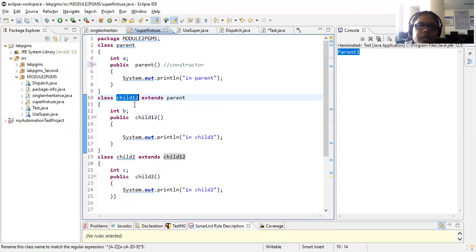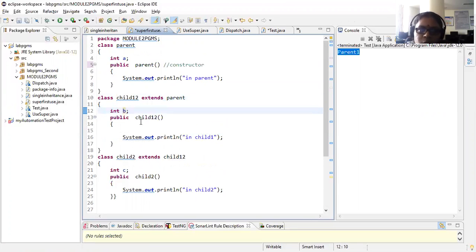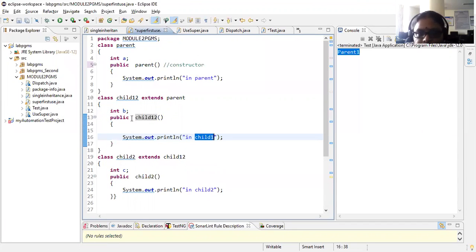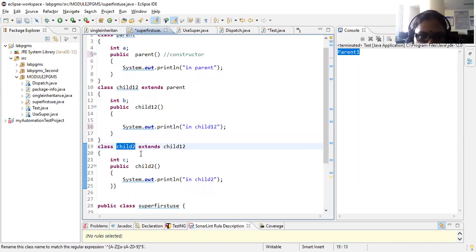Now, what is happening in your child12? You are having one instance variable called B. And again, what is this? This is the constructor of the child class, child12. What are you printing? I am printing "in child12". Now, I'm having one more class called child2, which is extending child12, right? And again, you are having one constructor called child2, and I am printing "in child2".